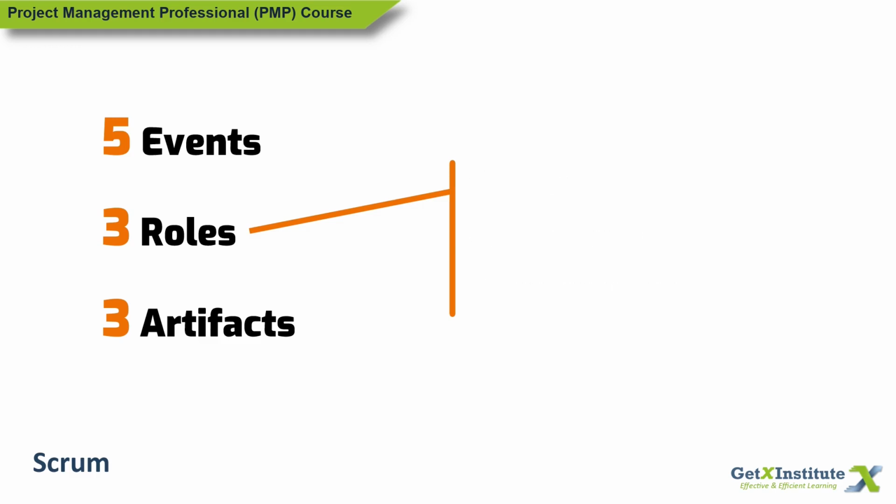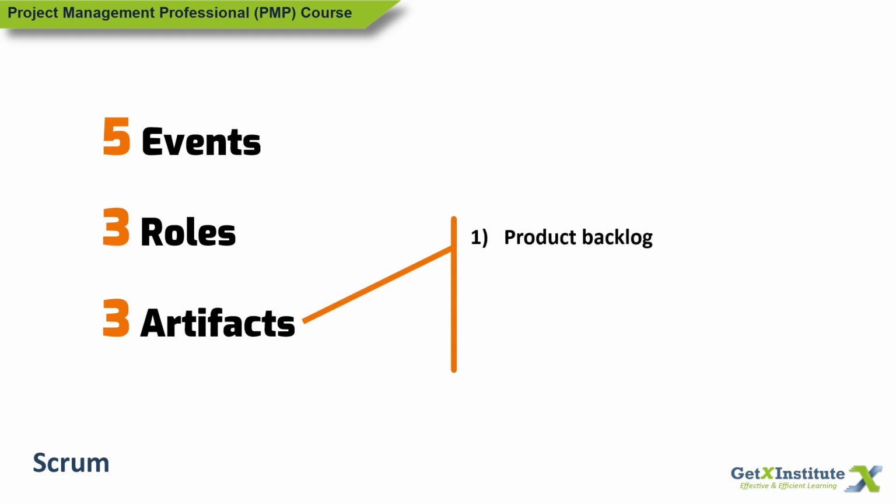And also there are 3 artifacts recognized in the Scrum framework. The product backlog, which has all the items that are identified as needed to be done. The sprint backlog, which is created by the development team at the end of the sprint planning event, and which is a prioritized list of all the tasks the development team will do during the sprint.